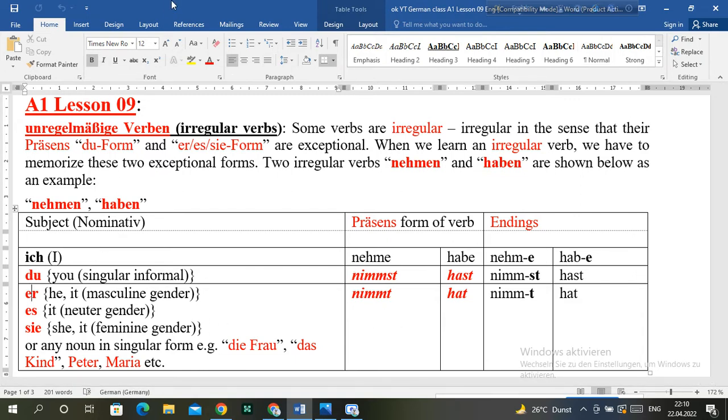And if the subject is er, sie, or es, then the form of the verb is also irregular. The present form is then not made according to the rule that we have learned to make the present forms of a verb. These two forms are irregular in the case of these irregular verbs.